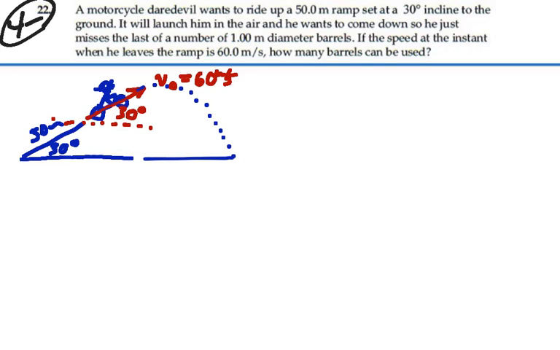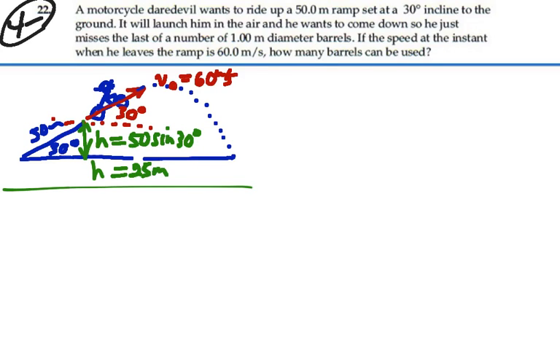So our initial height for this motorcycle is going to be equal to 50 meters times the sine of 30, which is actually going to be 25 meters. We're 25 meters off the ground when we launch, and we're going to end up back on the ground. So, alright, that sounds good. What else do we know?